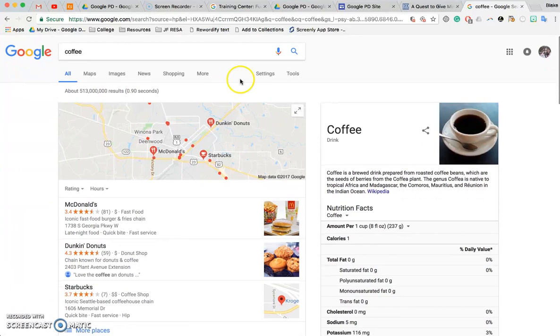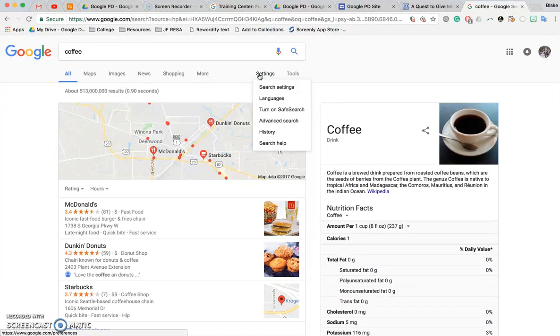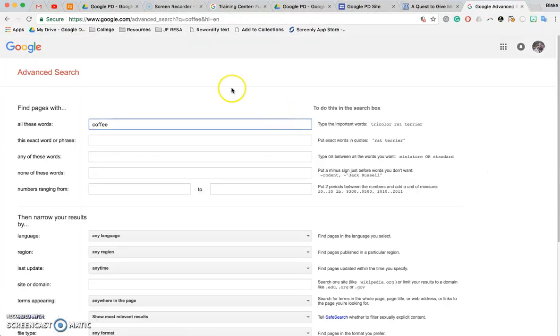So some things you can do in Google search to make it more beneficial. You can go into your search settings is one way, or you can go into your advanced search. So we're going to talk about advanced search. So we can find pages with all these words or this exact word or phrase. So maybe there was a phrase,